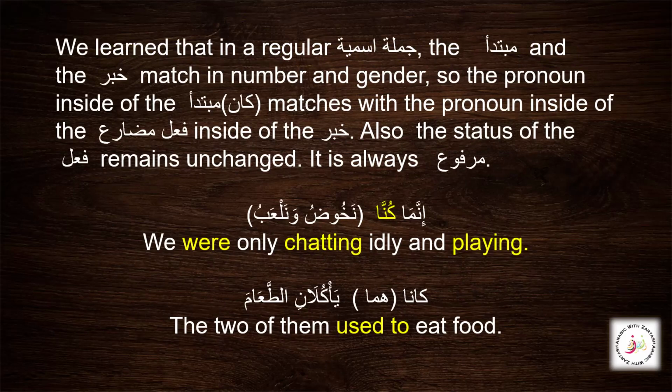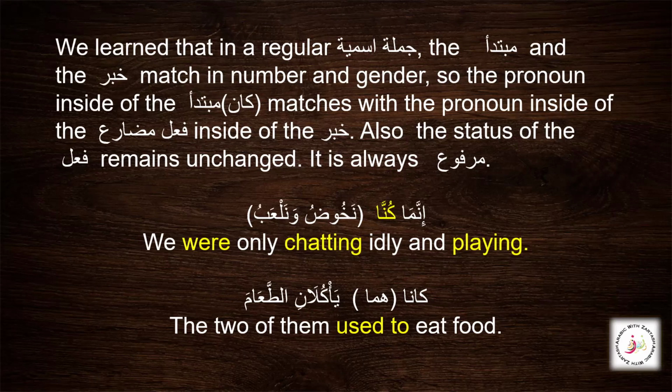So in kana wa akhwatuha sentences, this matching happens between the pronoun inside kana, that is its ism, and also the pronoun hidden in the فعل مضارع in the jumla fi'liya, that is our khabar now. In this way we are going to do some examples to learn more about how this gender matching happens in kana وأخواتها sentences.